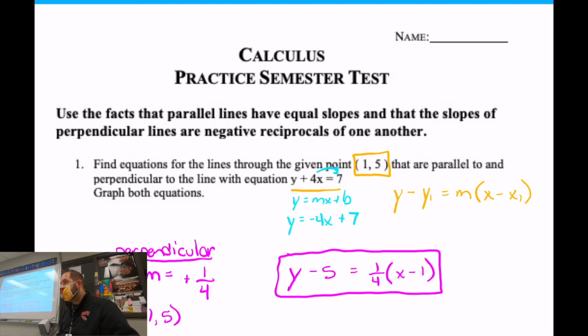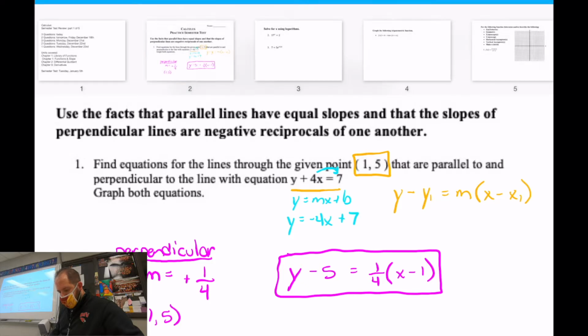If there's like -4/1, would it just be +4? Yeah, you flip it, yep. But if the parallel slope were +4, then it would be -1/4? Yes, absolutely right. Okay, are we ready to graph this thing? Okay, so we're going to graph this.